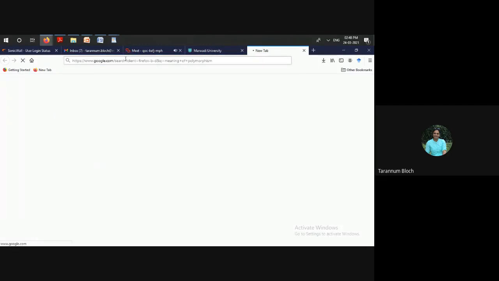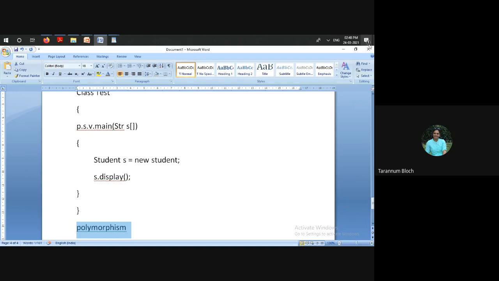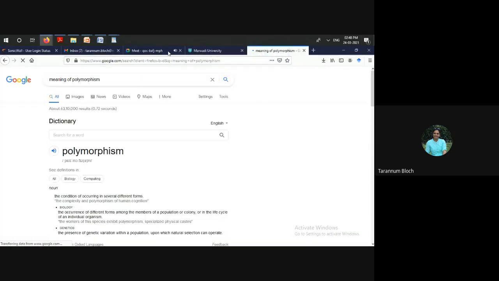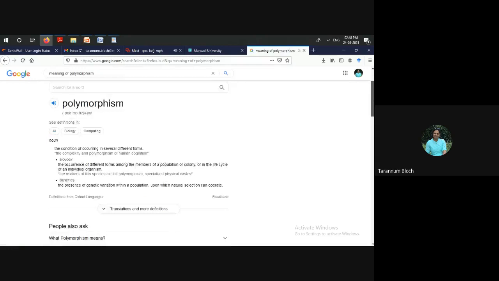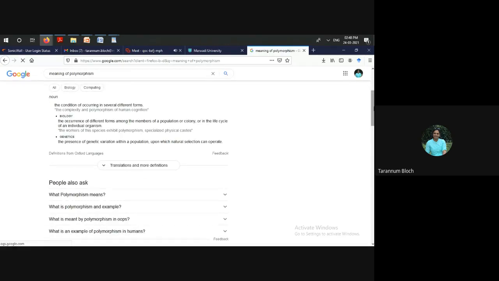So basically polymorphism is a Greek word, where poly means many and morph means taking a form, a different form. Morphing means changing the structure, taking a different form based on the condition. So here it says the condition of occurring in several different forms. In other words, the ability to take more than one form depending on the situation.